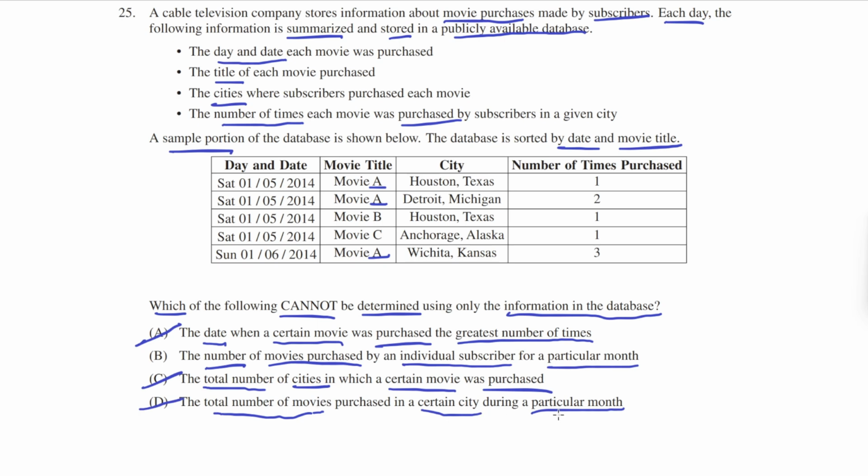All of these things, the number of movies purchased, the city, and the month, are recorded. But in the case of answer choice B, the identity of the individual subscriber is not recorded in our data set, which means that we cannot determine this information in B. So B is the correct answer.